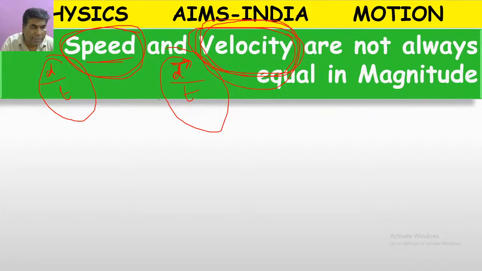Shortest possible path. So here this is the main difference. Speed is a scalar, because distance is a scalar. Velocity is a vector, because displacement is a vector. Sometimes they may be equal. When? If the body is traveling in a straight line in one direction, then both the values are equal. If the body changes its direction, then both the values will be different.